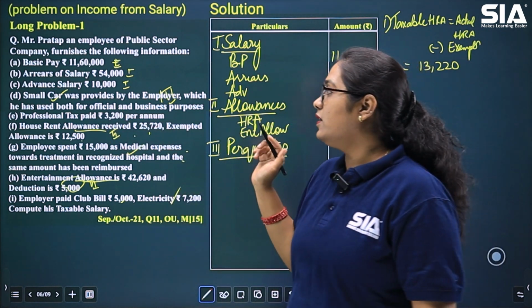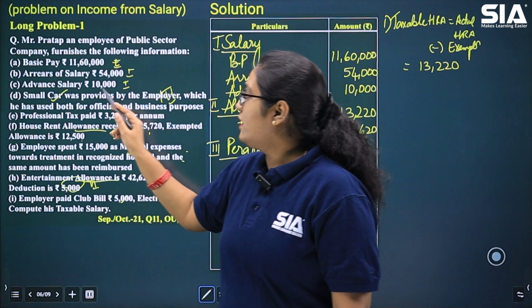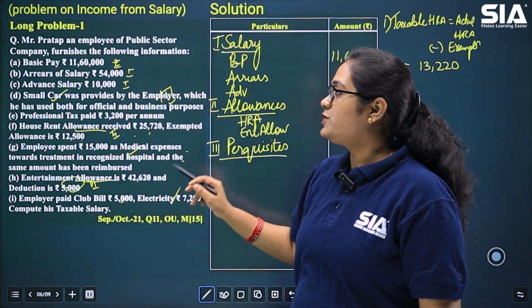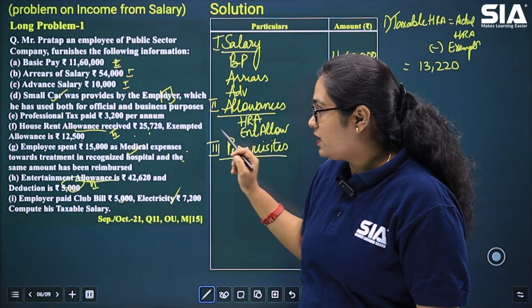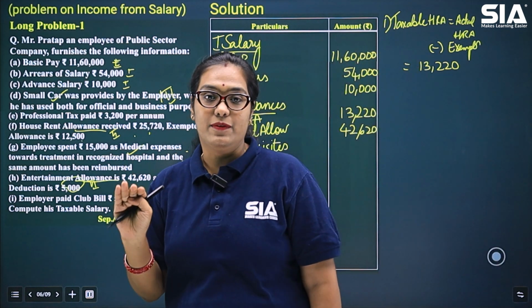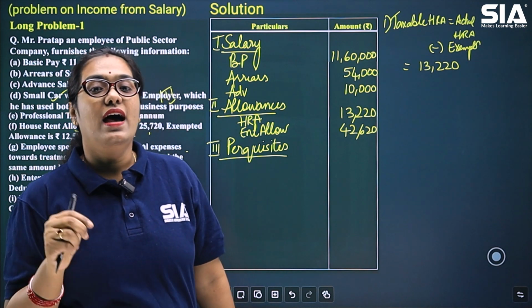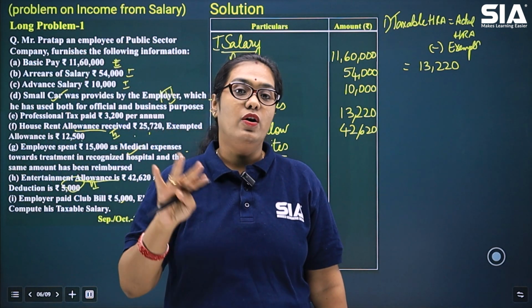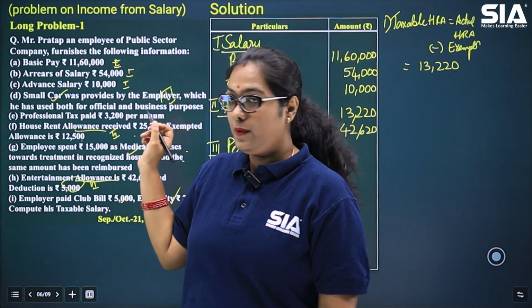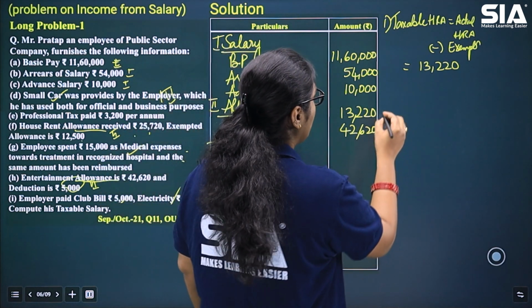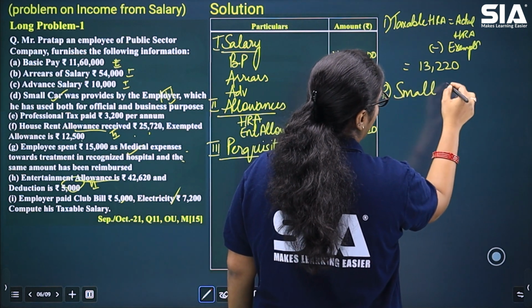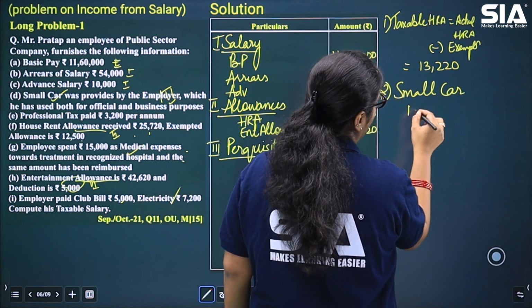Now as you can see here on the board, that small car was provided by the employer, which was used both for official and business purpose. Okay, so no amount is given. Whenever a small car is given in the question where it has been used both for official and business purpose, then you will simply take the value as 1800.